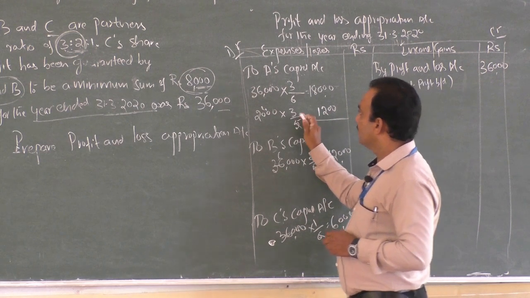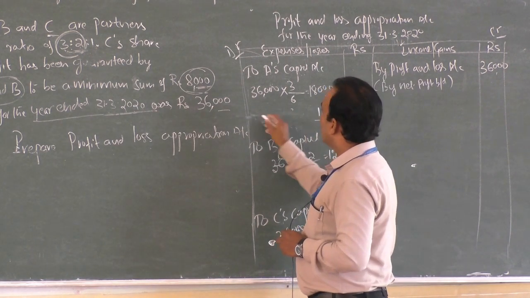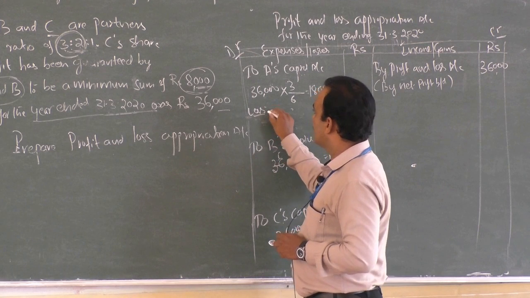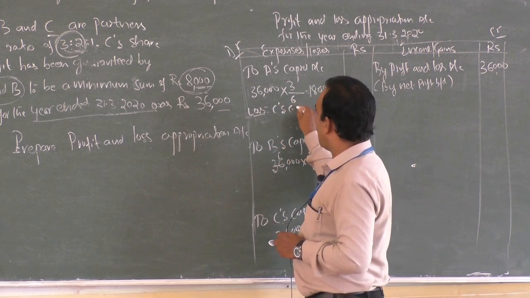Therefore, here write the entry: less C's capital.